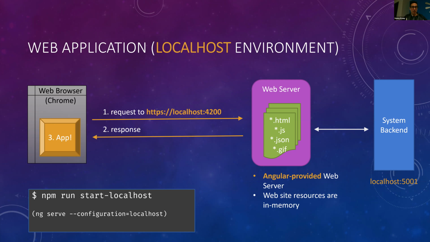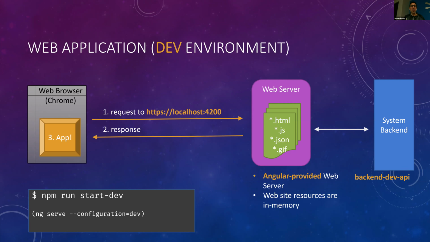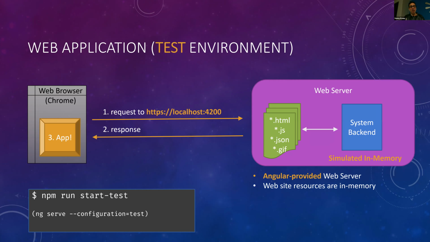But that's what's happening. We still have this client to server request, and then via our configuration, it'll be pointed to our localhost backend. When we build for dev environment, it's also going to be hosted locally on a local web server. It's going to point to our development environment. When we run a test setup, we just simulate the backend, and so we just have our local web server.